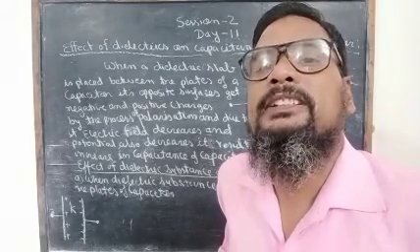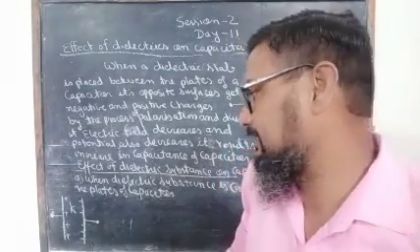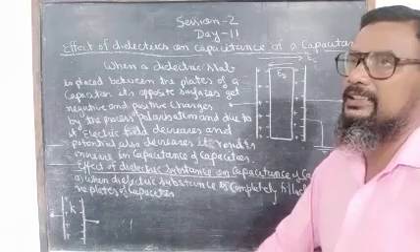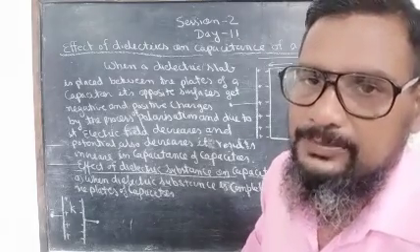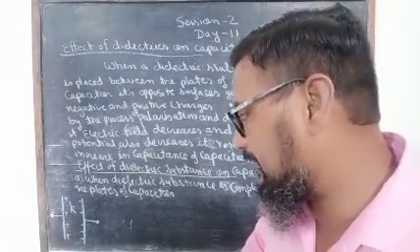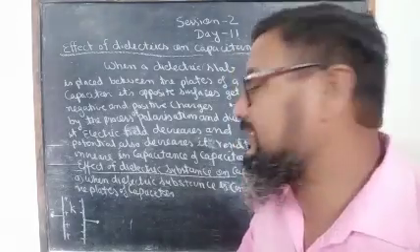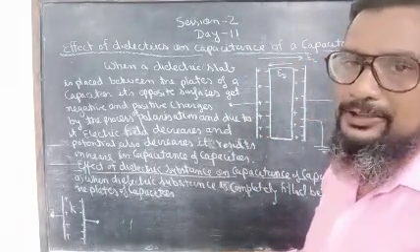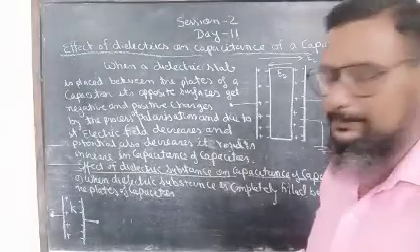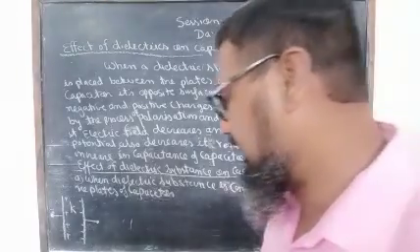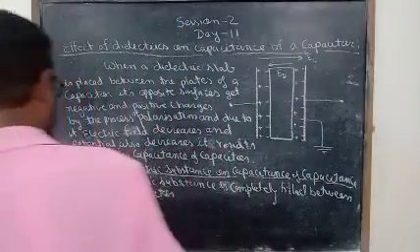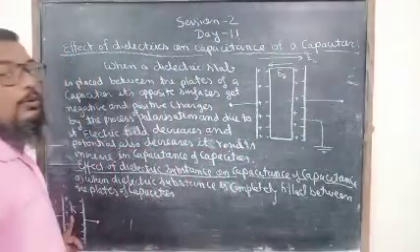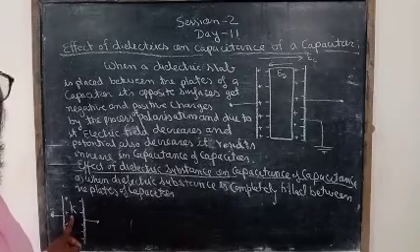We have discussed that relative permittivity is the ratio of the permittivity of the medium to the permittivity of vacuum, and also the ratio of the Coulomb force in vacuum to the Coulomb force in the medium. So this is also named the dielectric constant in the case of dielectrics.